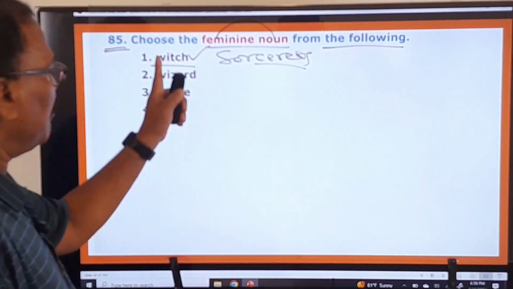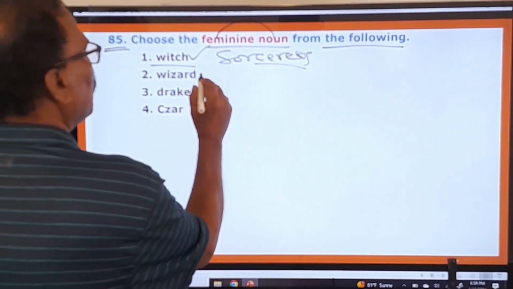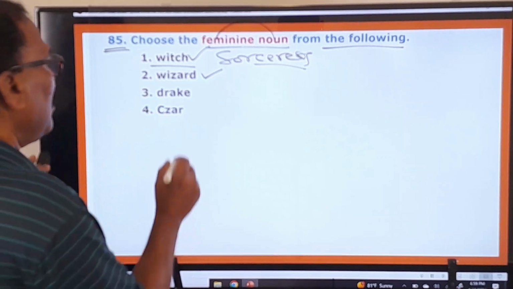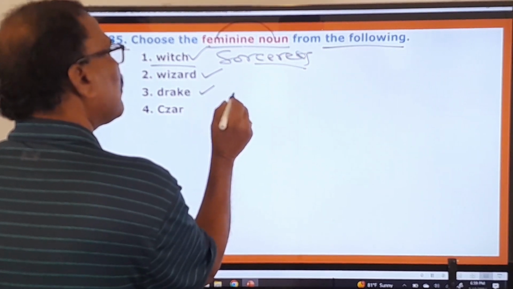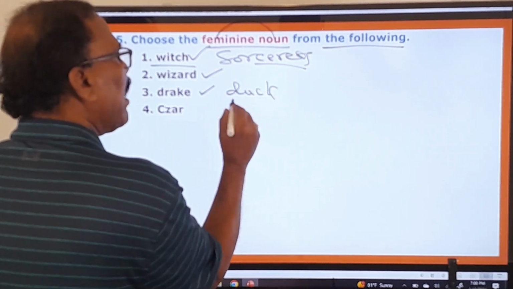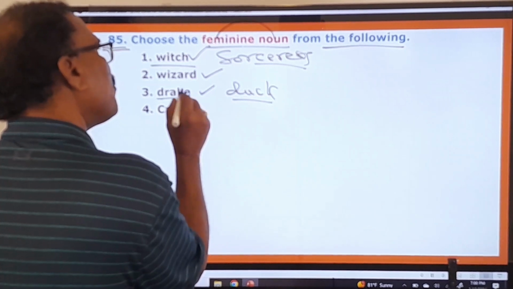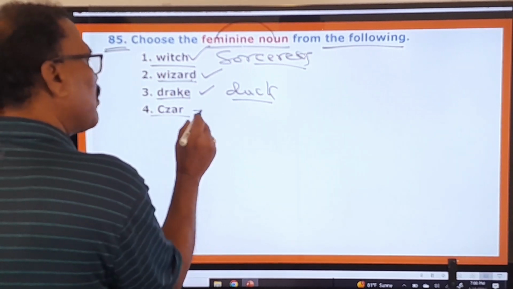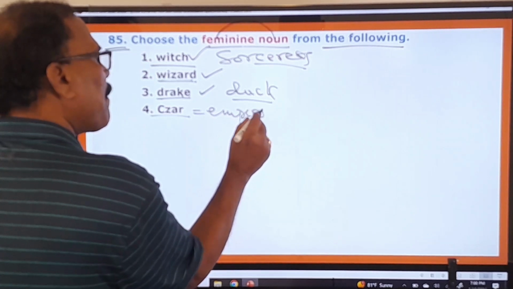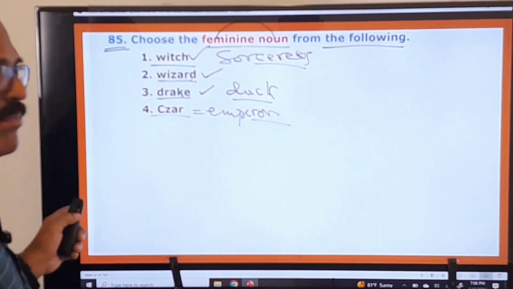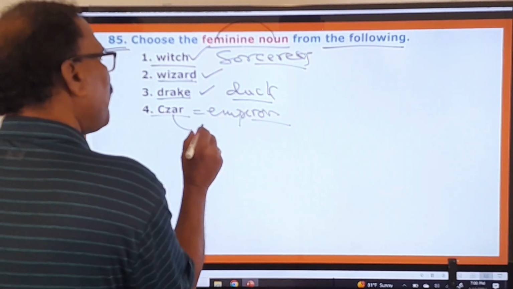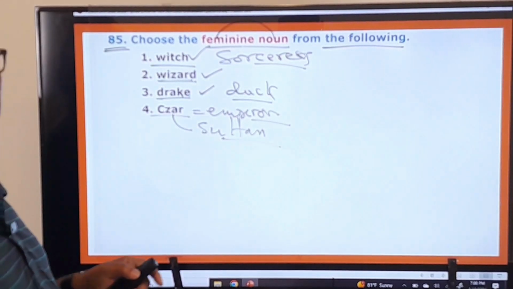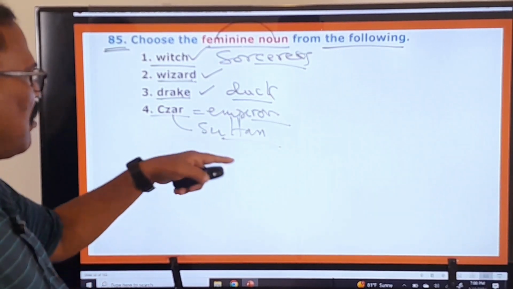mantragatte, wizard, sorcerer, Mantrikudu, male. Drake, male duck. So duck is female. Drake is male. Male magician. Male duck. Jar. Jar means emperor. Chakravarti. And the feminine of that is sultan. Female, jar, sultan, something like that.